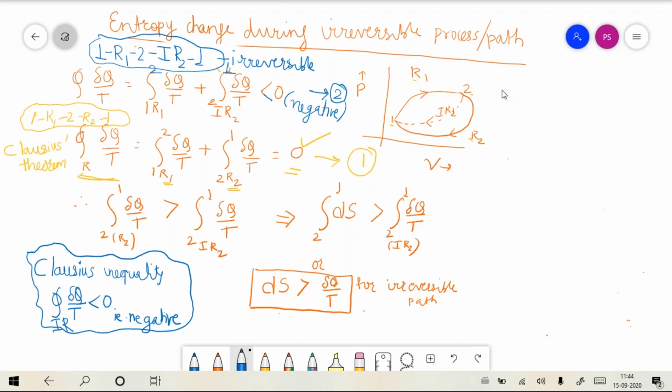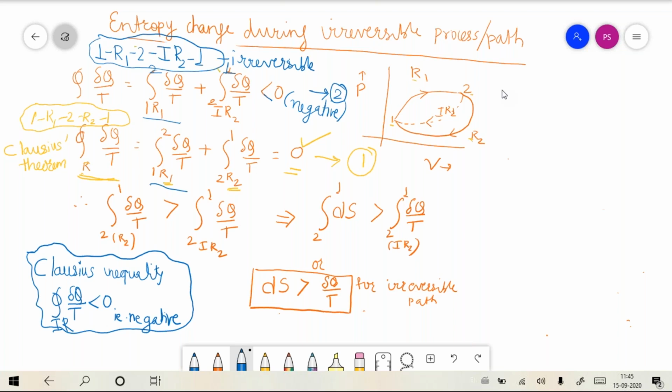If you reflect on equations 1 and 2, in these equations, this term and this term are the same. These two terms are identical. In fact, we had chosen a cycle in a way that they remain identical. So what is left for comparison is the second term of equation 1 and the second term of equation 2. And you see that in equation 1 it is 0 and in equation 2 it is negative.